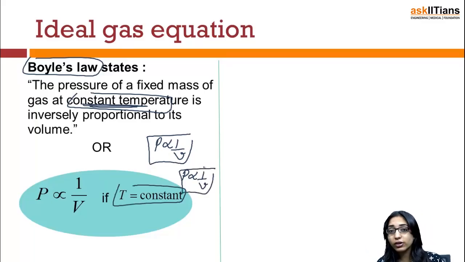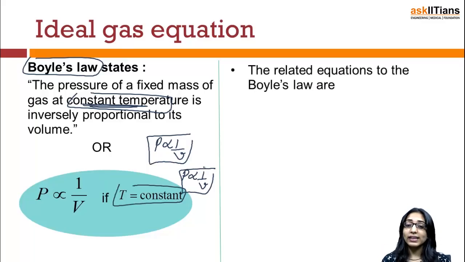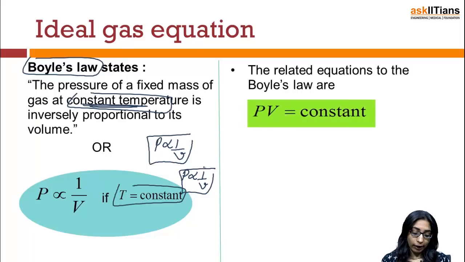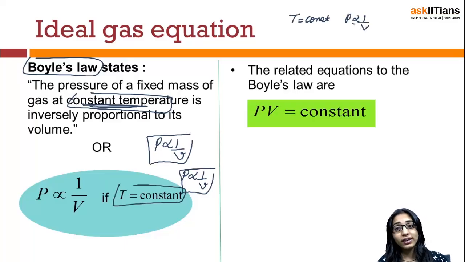Whether you call it an inverse proportionality or a direct proportionality with respect to 1/V. Next, the related equations to Boyle's law. We have said that on keeping the temperature constant, P is directly proportional to 1/V. To remove the proportionality sign, I'll say P = K/V.